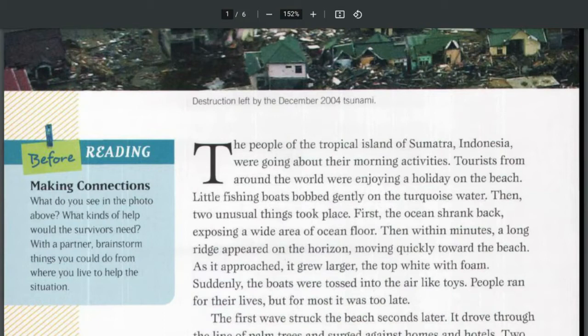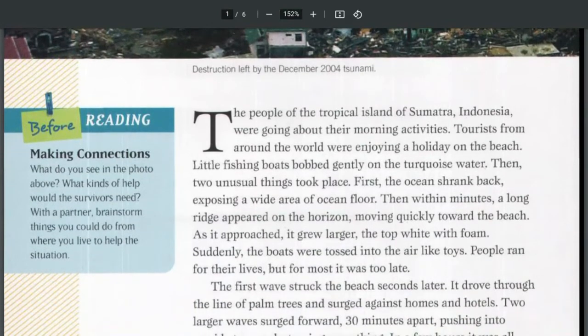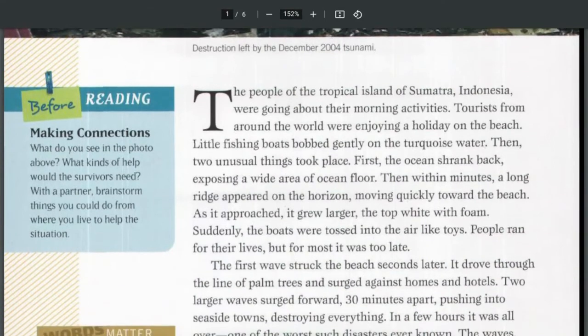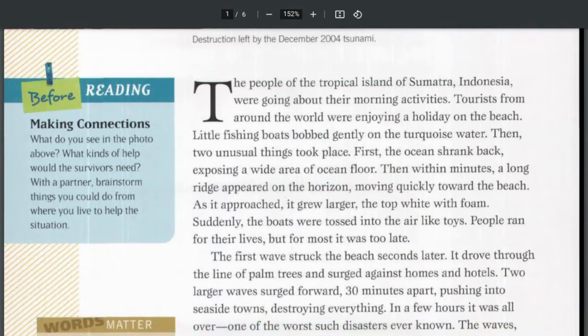First, the ocean shrank back, exposing a wide area of ocean floor. Then, within minutes, a long ridge appeared on the horizon, moving quickly toward the beach. As it approached, it grew larger, the top white with foam. Suddenly, the boats were tossed into the air like toys. People ran for their lives, but for most, it was too late.